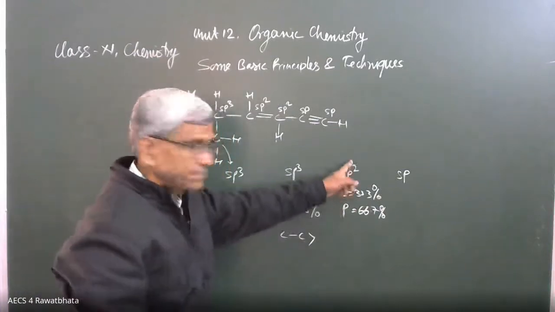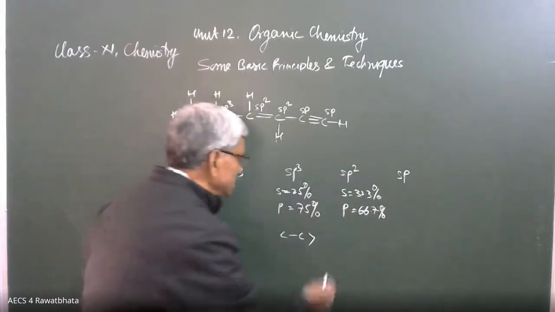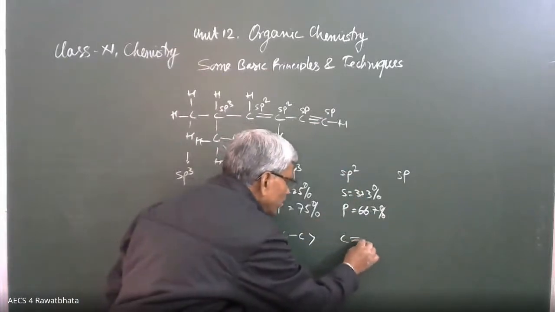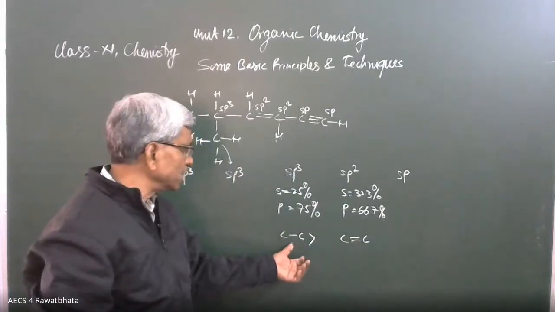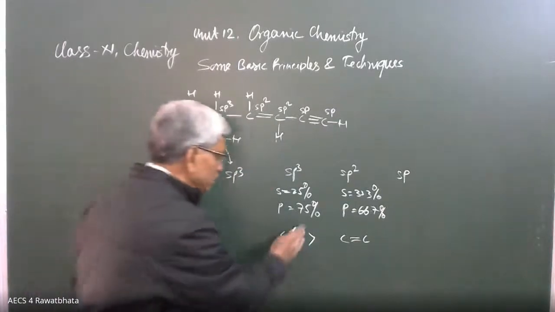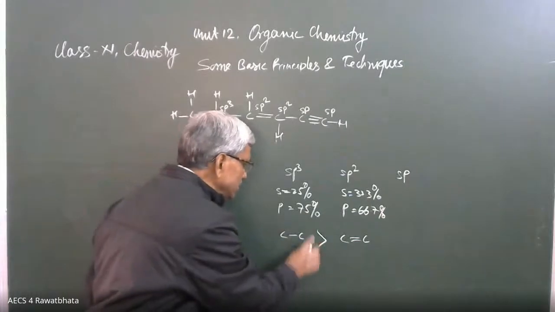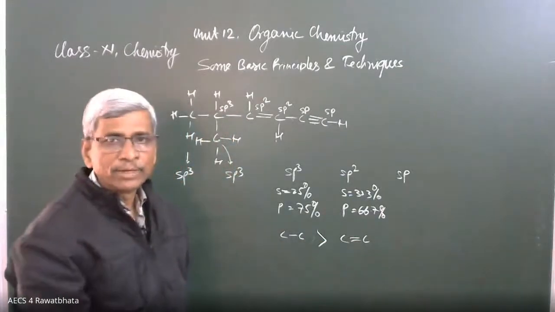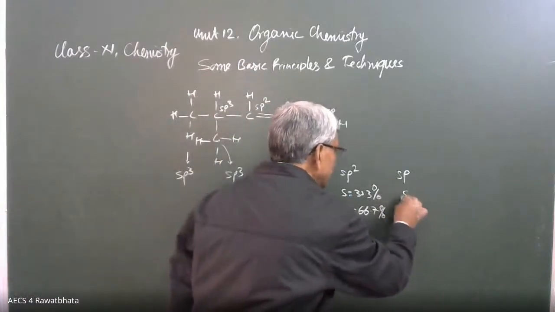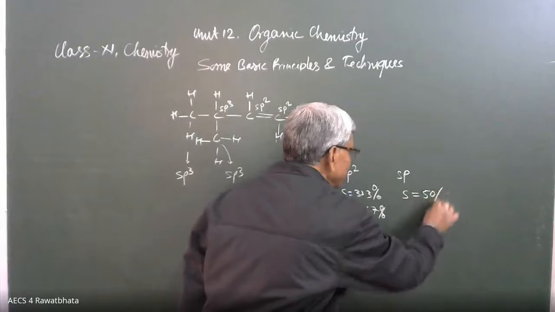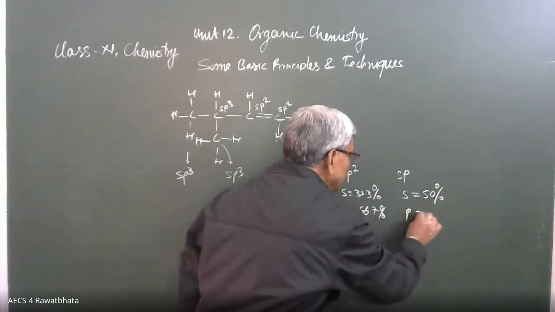So this is the sp2 hybridization, and in this case there is a carbon-carbon double bond. This carbon-carbon double bond is somewhat shorter than carbon-carbon single bond. That's why the CC bond length is larger than C double bond C. And in sp here, s character is 50% and the p character will be 50%.